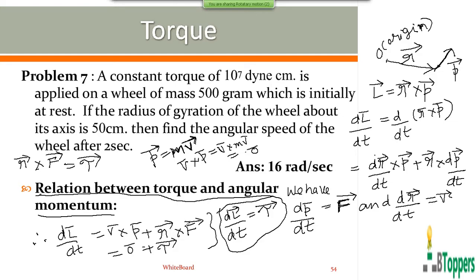So r bar cross F bar gives you the moment of the resultant force on the particle. Therefore, r bar cross F bar can be written as tau bar, which represents the resultant torque on the particle. Therefore, the time rate of change of angular momentum of the particle with respect to origin O gives you the external or resultant torque acting on the particle. The same result can be extended for a system of particles which perform rotational motion about a common axis.